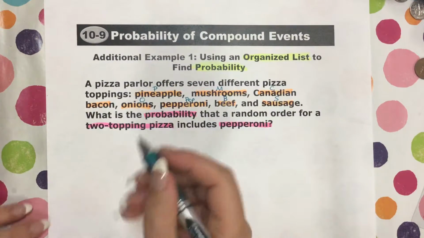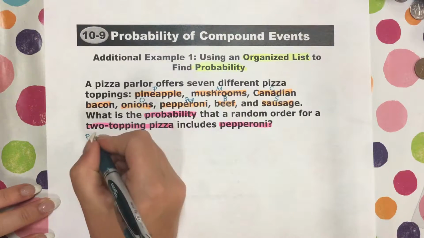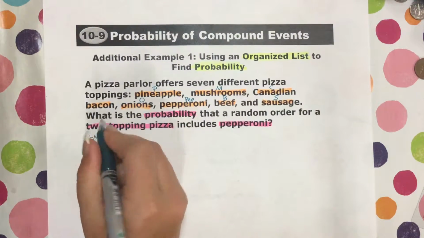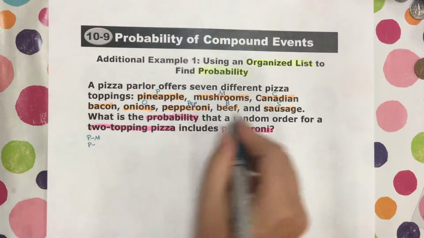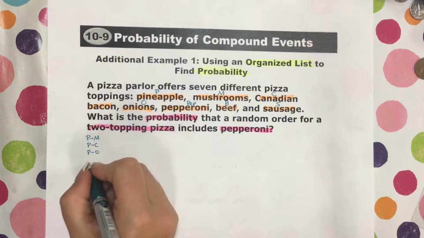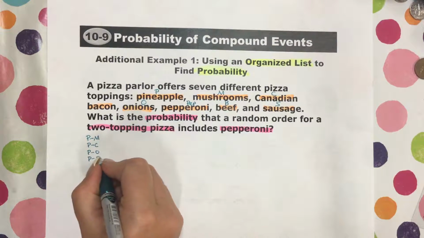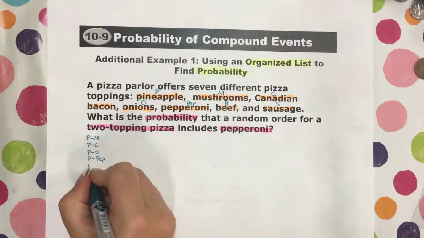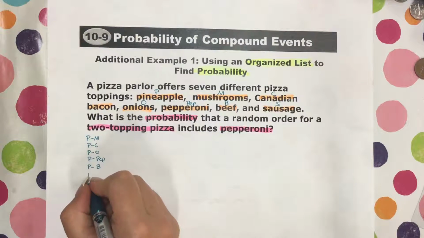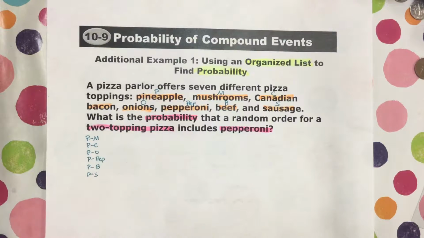So let's start with pineapple. What are the 2 toppings? We're going to make a list, right? So pineapple could go with mushrooms, pineapple could go with Canadian bacon, pineapple could go with onions, pineapple could go with pep, pineapple could go with beef, and finally pineapple could go with sausage. Those are all the options for pineapple.